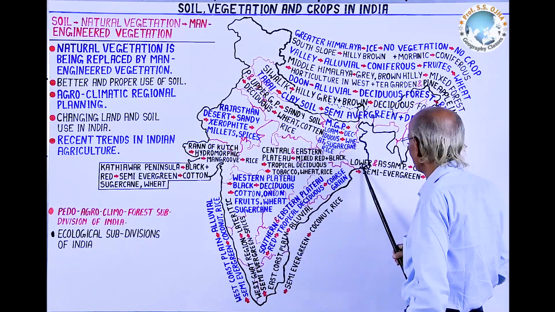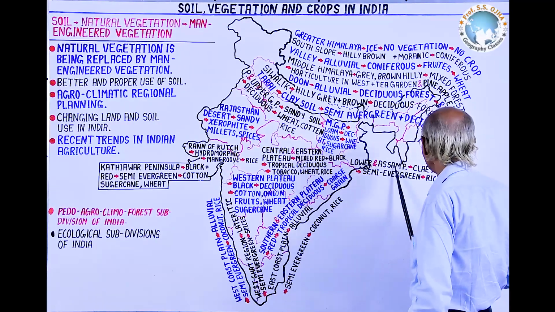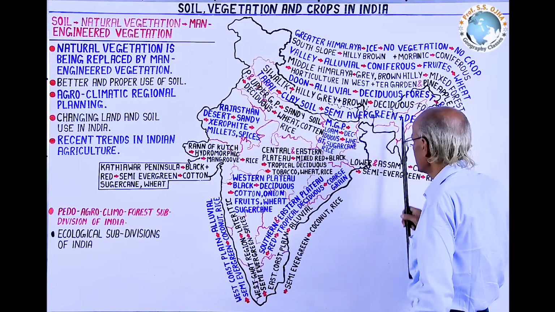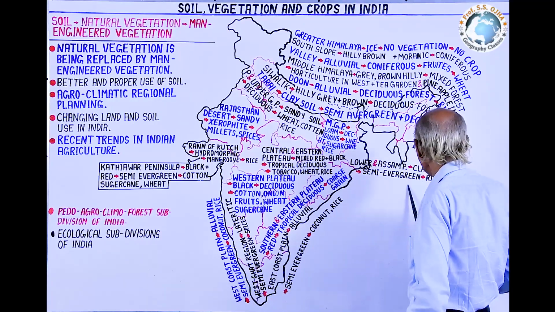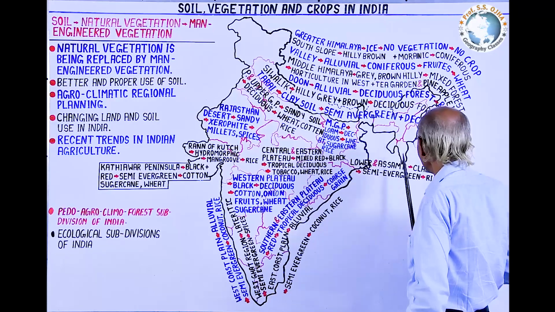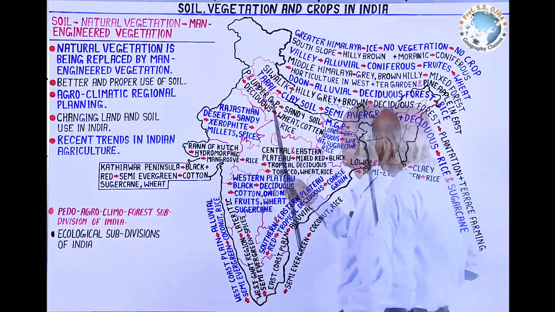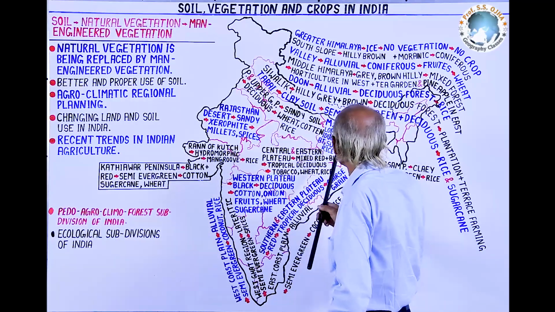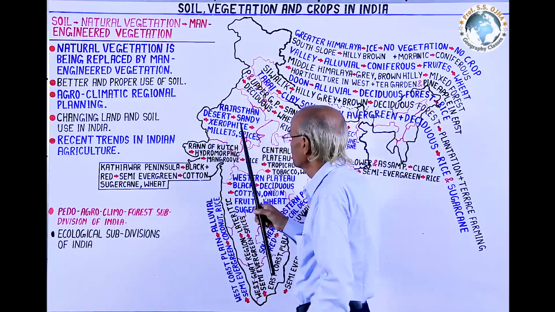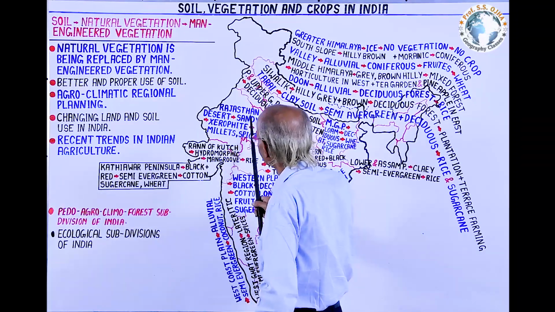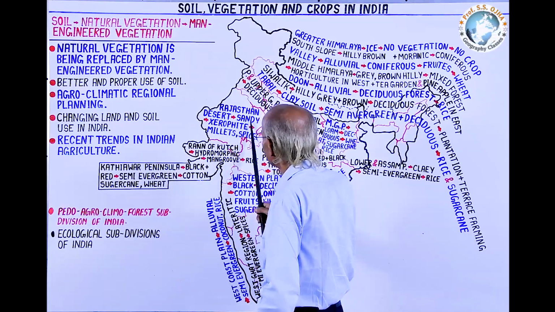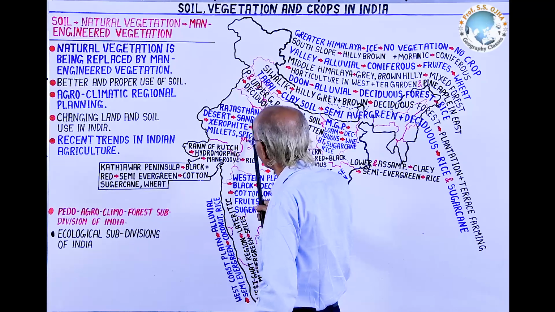That's why in Lower Ganga Plain and Assam Plain, the soil is of clay nature and there is semi-evergreen forest which have been replaced, and agricultural practice is mainly rice. After going through the Great Northern Plain of India, let us come to Rajasthan, that is desert, and here soil is of sandy nature which is dry, coarse, and it is minerally rich.